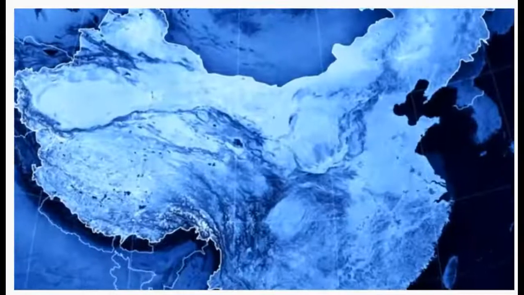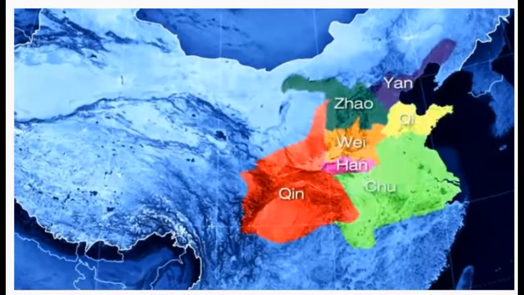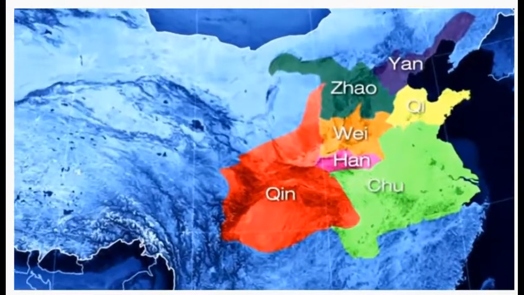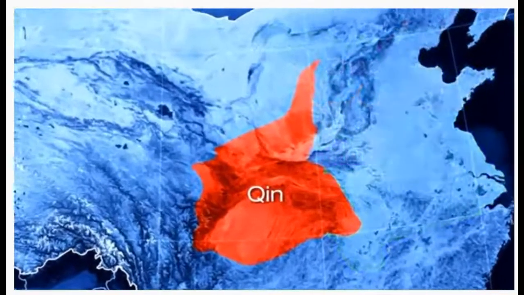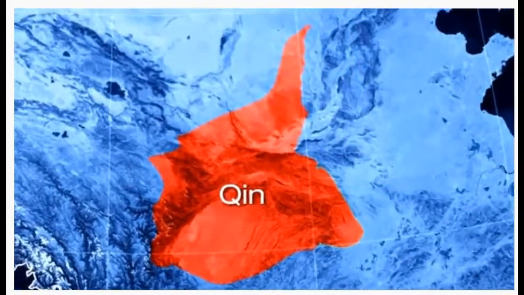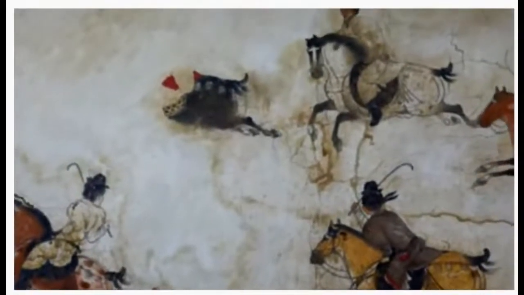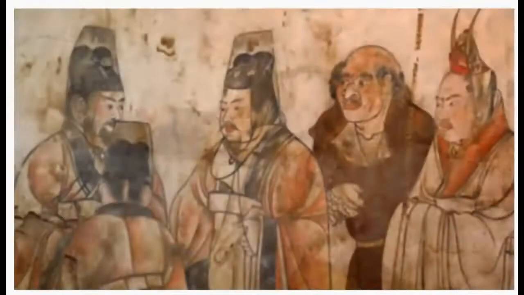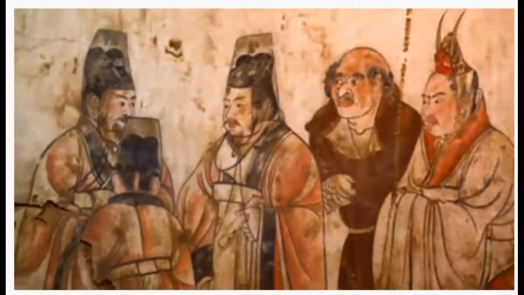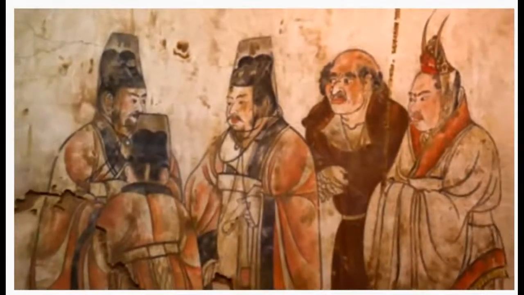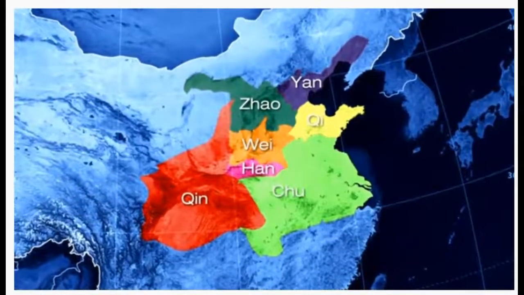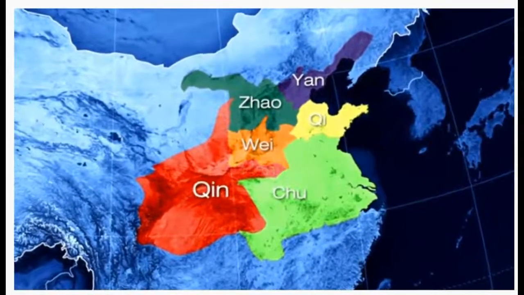In the year 246 BC, China was made up of 7 warring states. One of the states, Qin, was ruled by a 13-year-old king named Zheng. The reason why China suffers bitterly from endless wars, he said, is because of the existence of feudal lords and kings. To increase the power of the Qin kingdom, King Zheng and his army began conquering neighboring states.